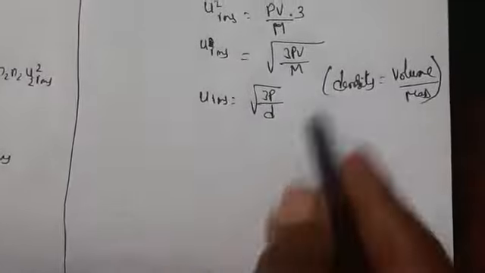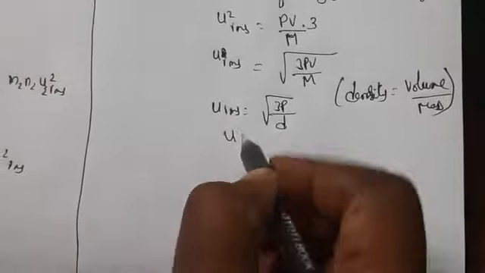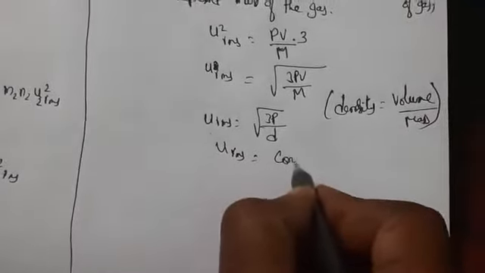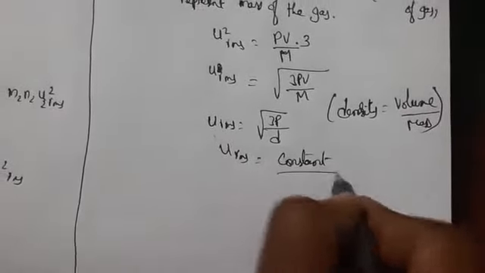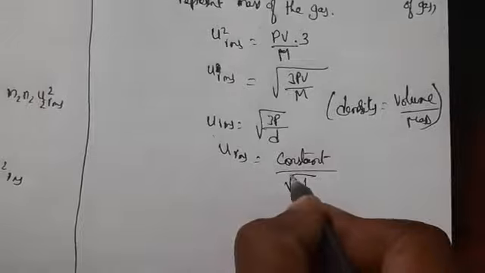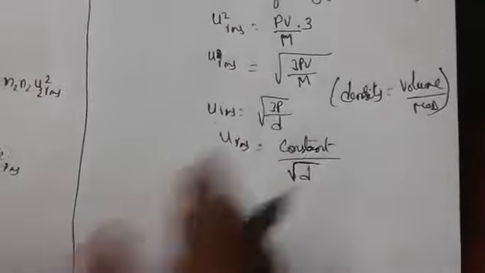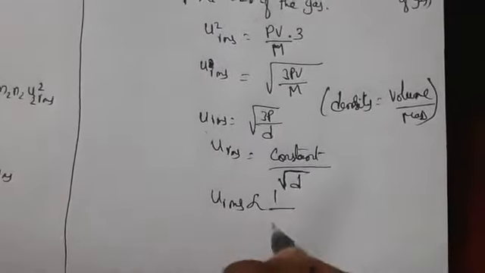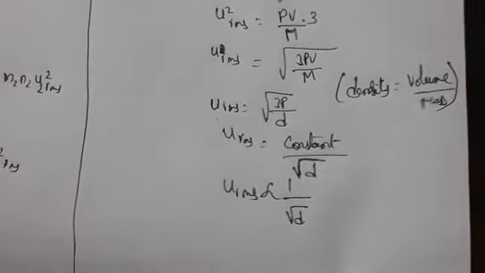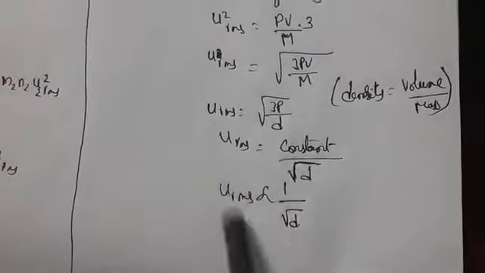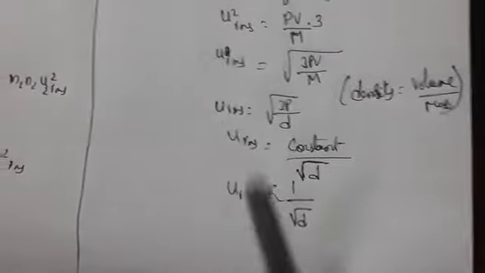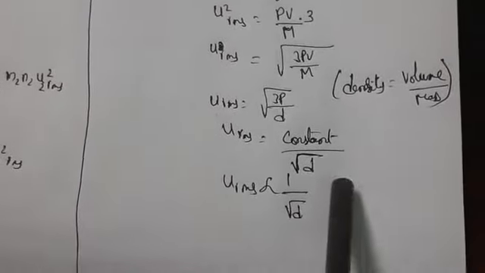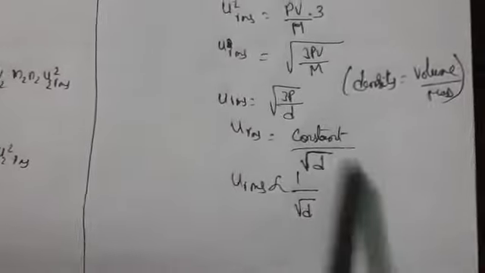So coming to here, this one is u RMS, which is equal to a constant, 3P is constant. At constant pressure, u RMS is inversely proportional to the square root of its density. We call it Graham's law. So what is Graham's law? At constant temperature and pressure, the rate of diffusion of a gas is inversely proportional to the square root of its density.